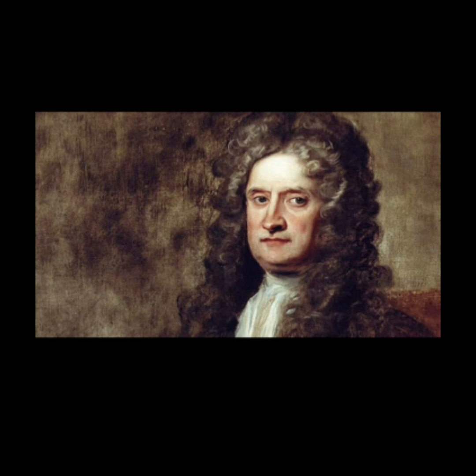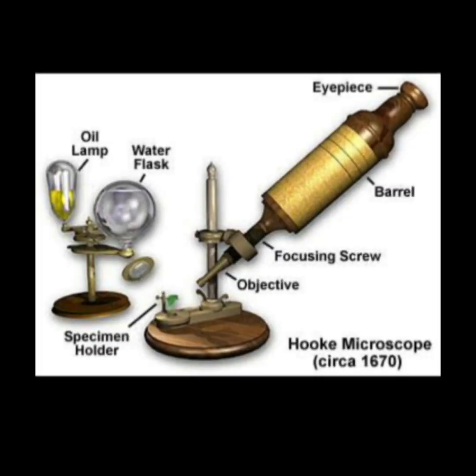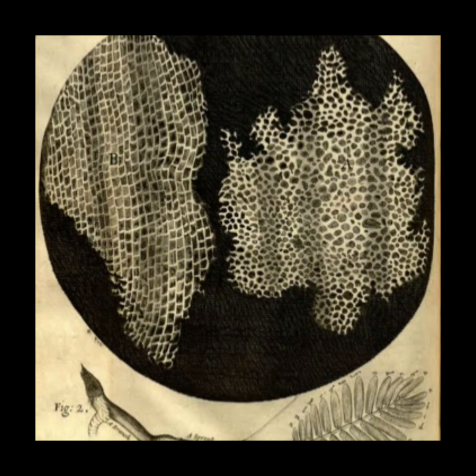The microscopes of his day were not very strong, but Hooke was still able to make an important discovery. When he looked at a thin slice of cork under his microscope, he was surprised to see what looked like a honeycomb. Hooke made the drawing in the figure below to show what he saw. As you can see, the cork was made up of tiny units which Hooke called cells.